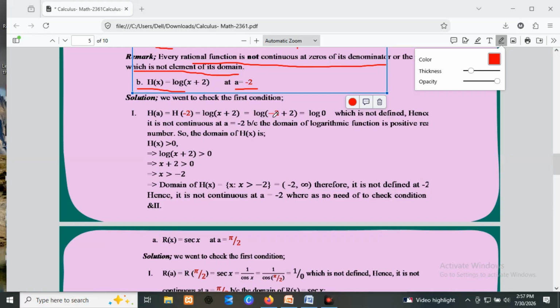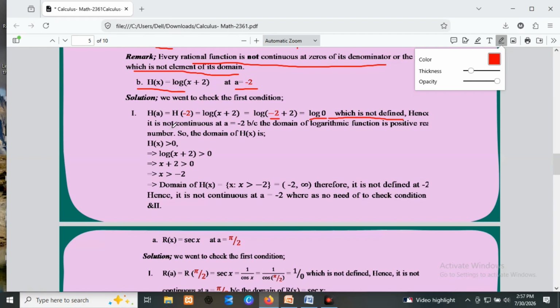I insert minus 2 directly instead of x. So minus 2 plus 2 is 0. Then finally I will get log of 0, which is not defined. Hence, it is not continuous. Log of 0 is not defined.